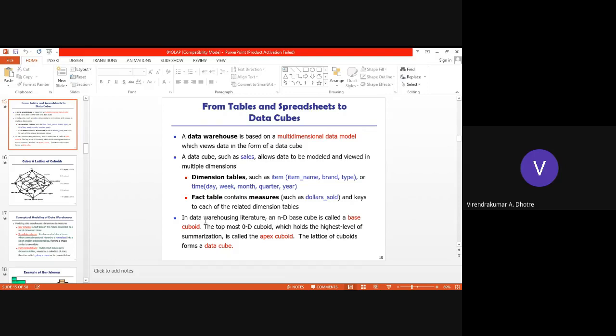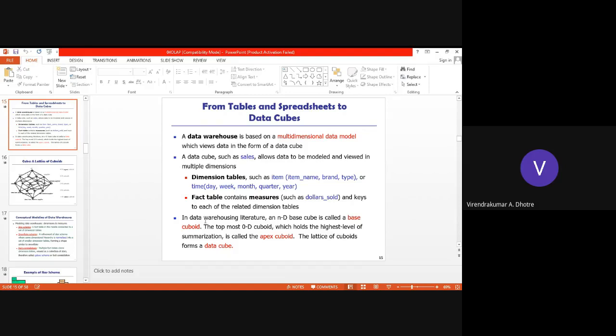In the year 2018, how many different product categories are available, and how many of those product categories are sold? If the product category is television, how many televisions are sold in 2018 as a year? Dimension tables will be like this.